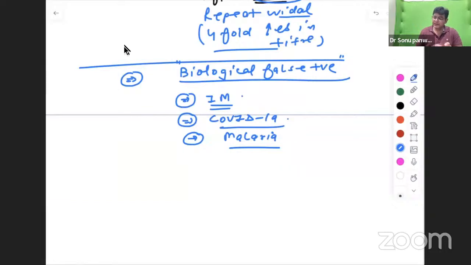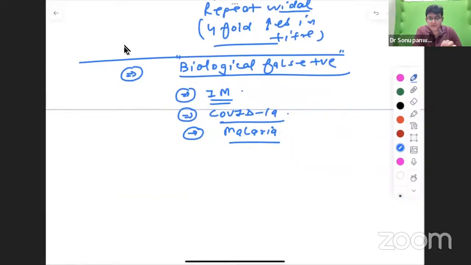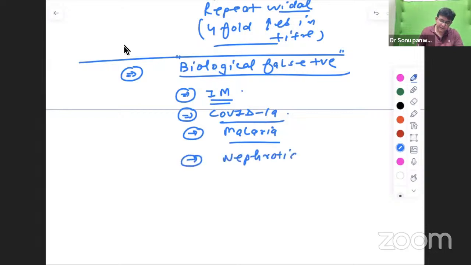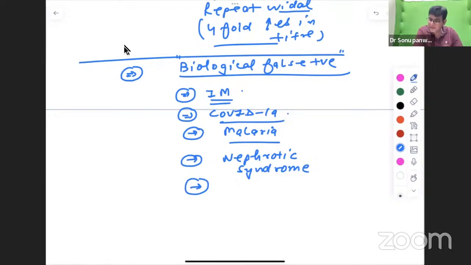Hi Sanjay, good evening. So biologically false positive happens in whom? Infectious mononucleosis, COVID-19, even malaria, and nephrotic syndrome. If somebody is having it, this test starts coming positive in that also. Okay, what else? Acha, you are telling UTI also.